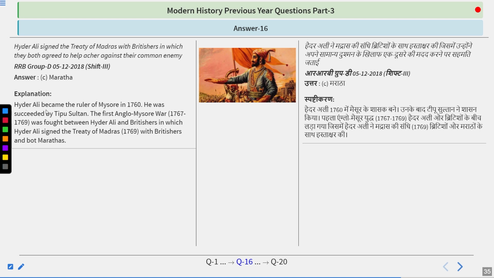It was a time when Hyder Ali became the ruler of Mysore in 1760. He was succeeded by Tipu Sultan later on. The First Anglo-Mysore War was fought between 1767 and 1769 between Hyder Ali and the British, in which Hyder Ali signed the Treaty of Madras with the Britishers against the Marathas. Irony is, in the Second Anglo-Mysore War, after the First Anglo-Maratha War, the Marathas and Britishers combined together to fight against Mysore.